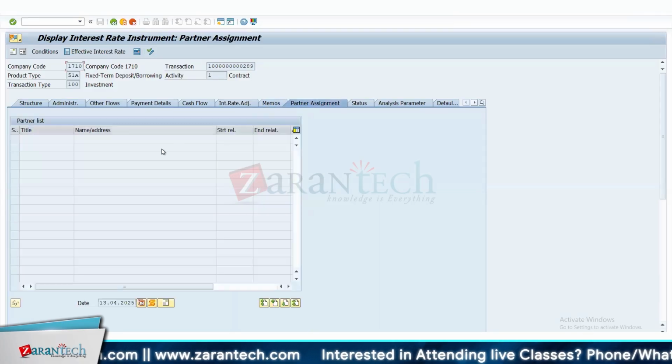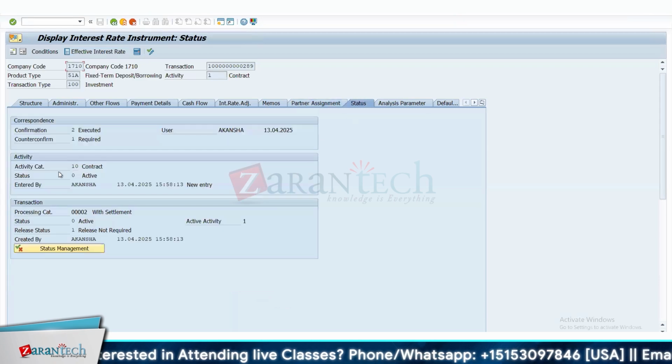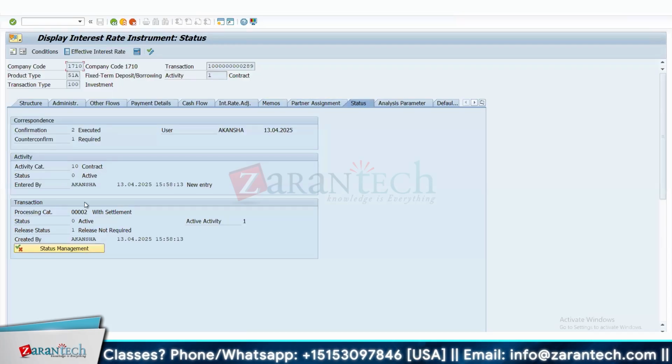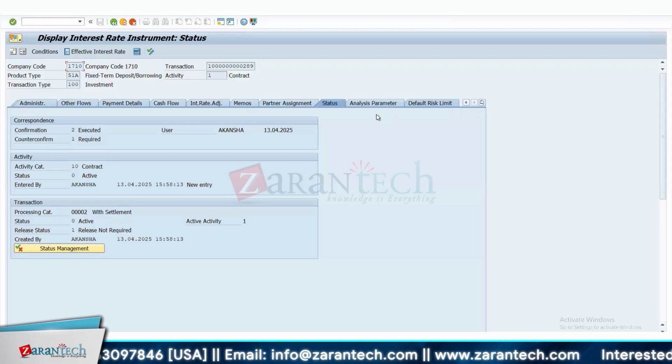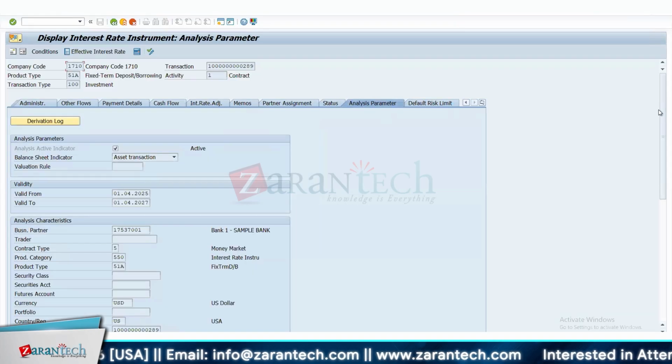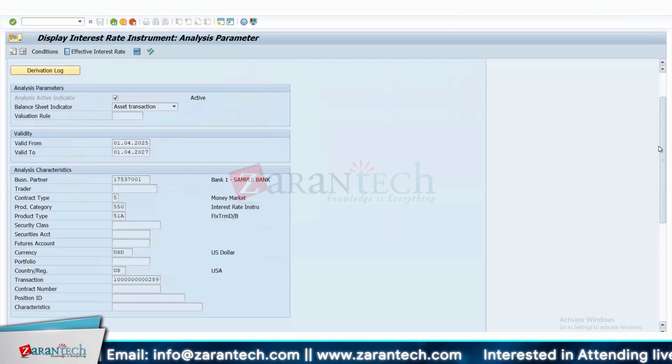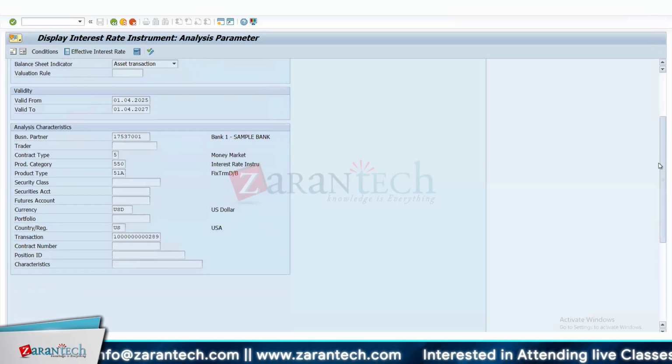Then partner assignment is similar. If you want to keep some details of the partner list, you can put the name and address of the business partner, the relationship, the end of the relationship, all those things here. This shows the overall user ID, timing, activity, and whether it is in contract status or not. These are simple. If you have seen the GL master, it also shows similar values, like the status and parameters. These are also overall reports and information that it shows for the deal.